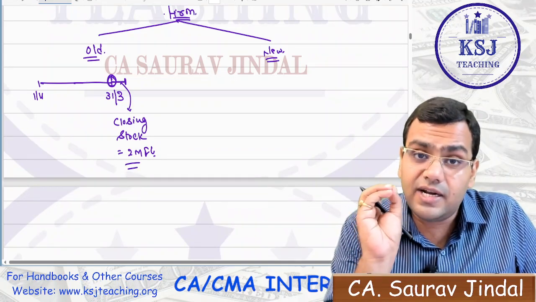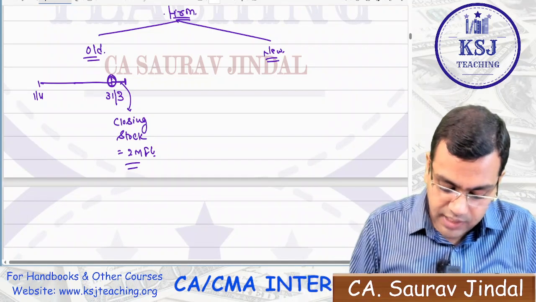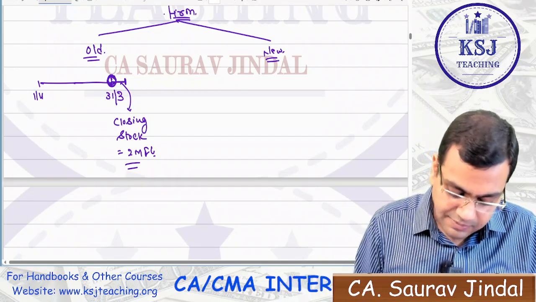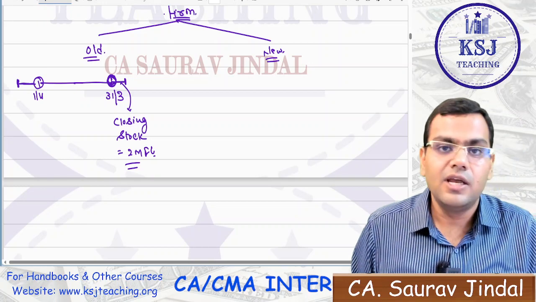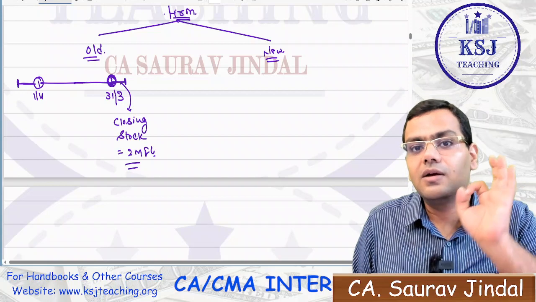Now, if it is an existing firm and it is going to keep a stock here, then the same stock it will be having here also. At the end of the last year, they must have kept the closing stock.